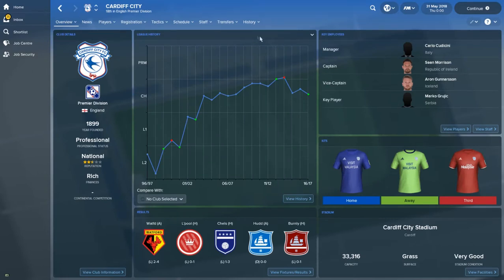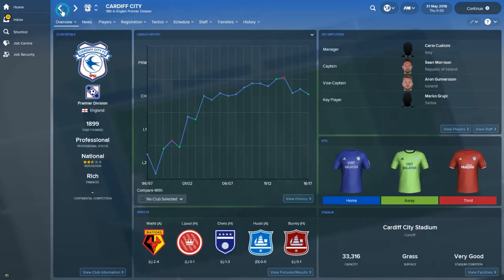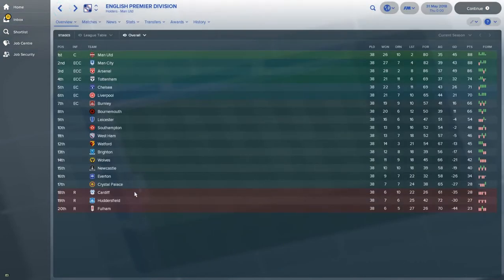Carlo Cudicini has come in. That is actually one of the news items I saw. I don't ever look at these, but there was a news item and it just caught my eye. He left in May, so pretty much at the end of the season he went. Carlo Cudicini's been in for 5 days. He was sacked as well. Thought he might have retired. He's getting on a bit now, but no.